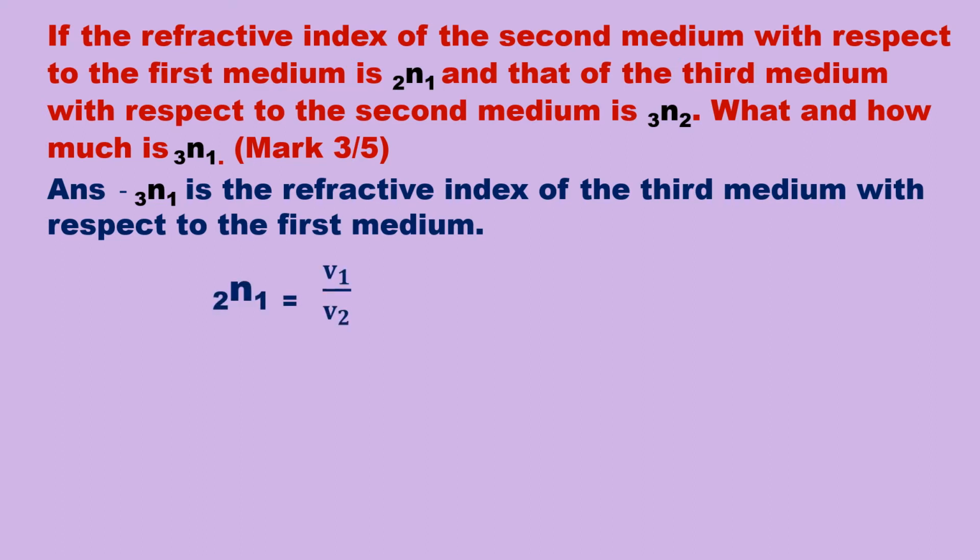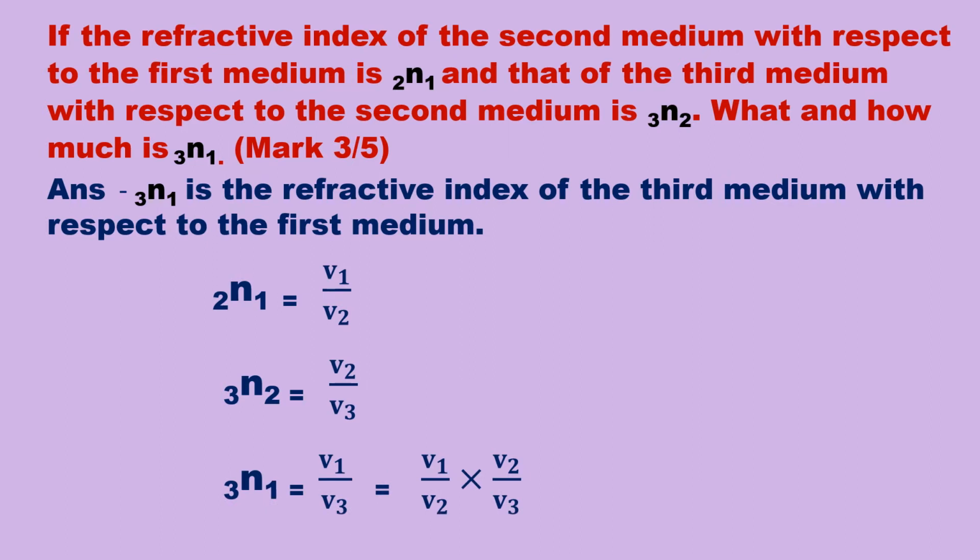Refractive index of second medium with respect to first medium is equal to V1 upon V2. Refractive index of third medium with respect to second medium is equal to V2 upon V3. Refractive index of third medium with respect to first medium is equal to V1 upon V3, which is equal to V1 upon V2 into V2 upon V3.